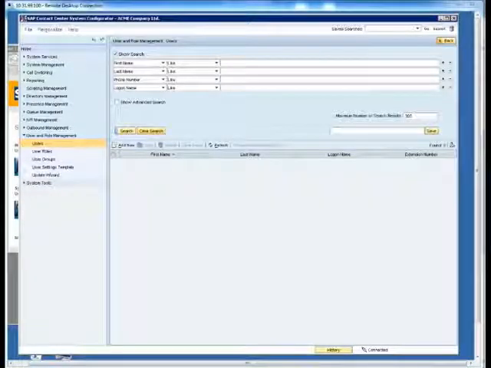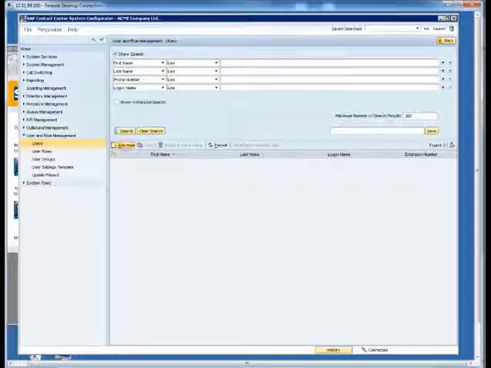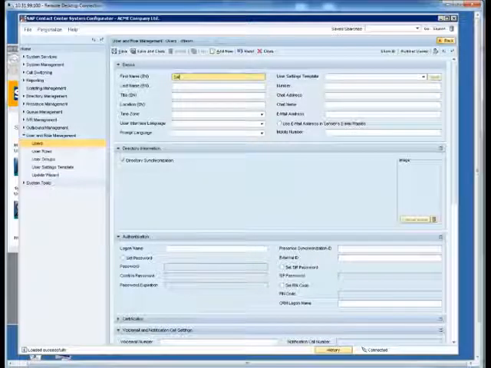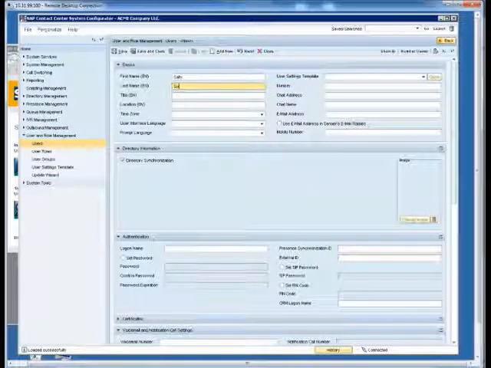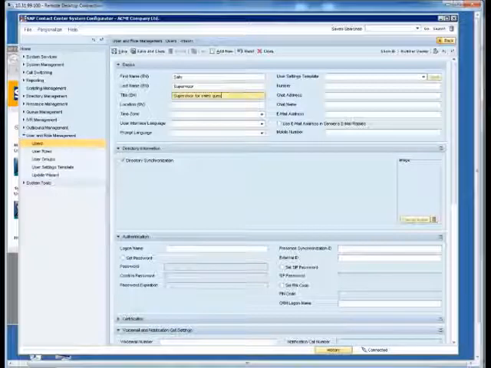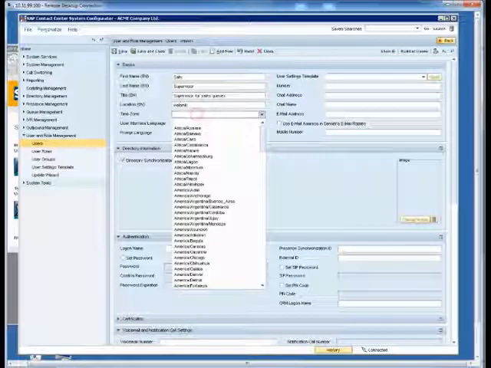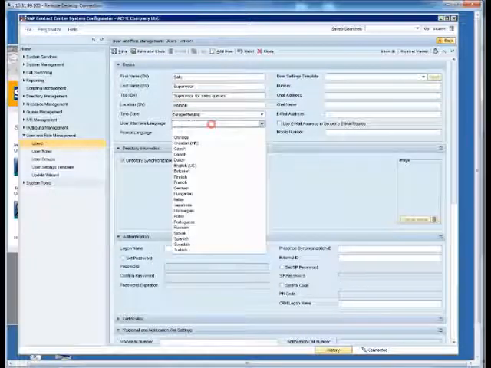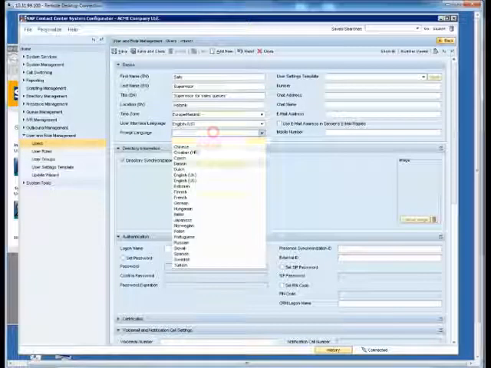Let's continue the user management by creating a supervisor. We click on Add New and fill in the details for Miss Sally, supervisor, who is the supervisor for sales queues. She works in location Helsinki with a matching time zone. Her user interface and prompt languages are English.